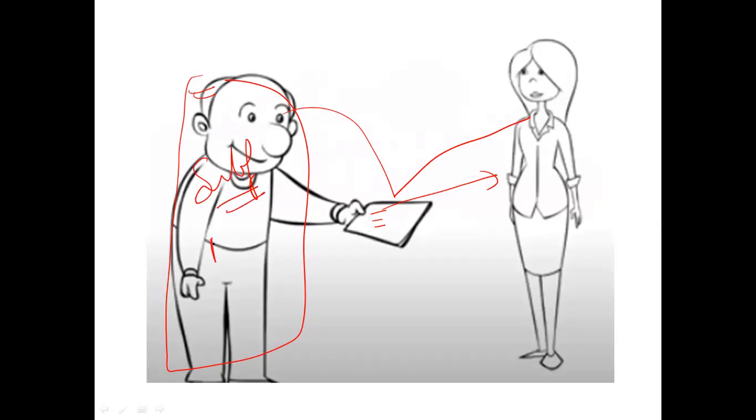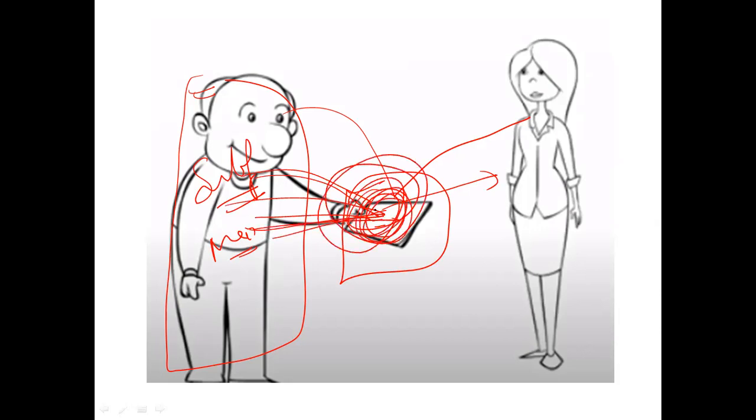So the man will be the subject. And what is the direct object? Direct object means this book. This is in direct contact with this man, right? So this book will be accusative, and this lady is an indirect object, hence it will be dative.